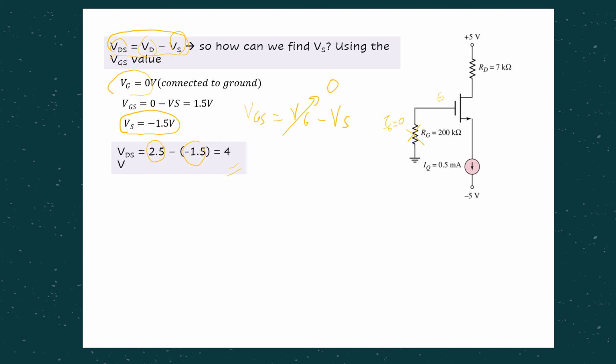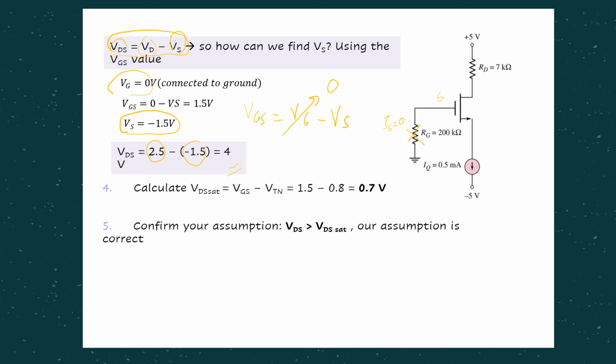Then remember, in this particular question you are supposed to confirm any assumption that you make. So we consider steps 4 and 5, where we check VDS saturation, which in this case is given by 0.7 volt. Our VDS, which is 4 volt, is larger than 0.7 volt, meaning our assumption is correct, where we said the transistor is biased in the saturation region.